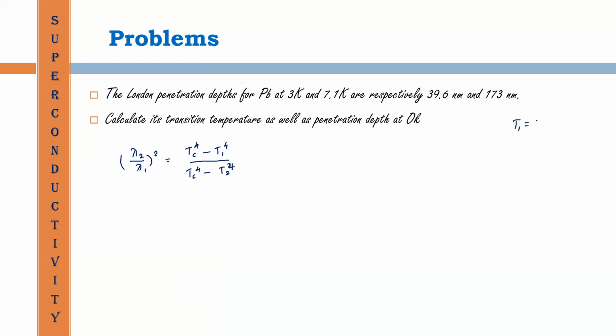We have T1 equal to 3 K and T2 equal to 7.1 K. Then substituting the values of T1 and T2 here, and also substituting the values of lambda 2 and lambda 1.